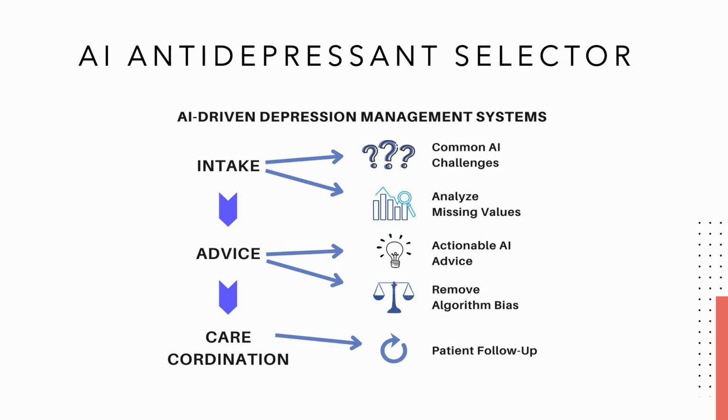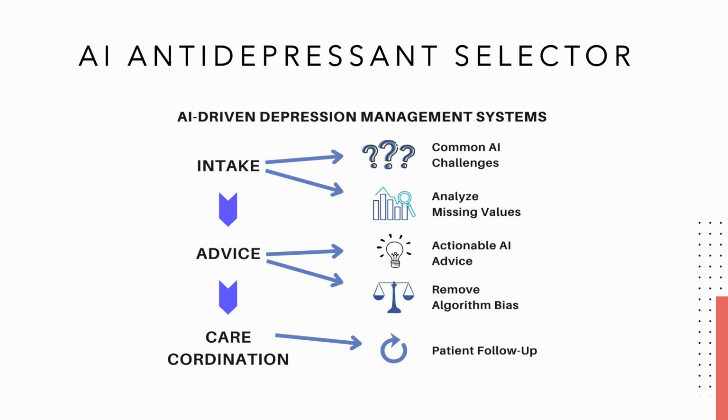The second step is advice. After data collection, the system provides actionable AI advice to clinicians, aiming to enhance the precision of antidepressant selection. The recommendations are based on predictive models that analyze patterns in patient medical histories and antidepressant responses. The key features are that the advice is precise, evidence based, and avoids hallucinations by not relying on generative AI, ensuring all recommendations are grounded in clinical literature.